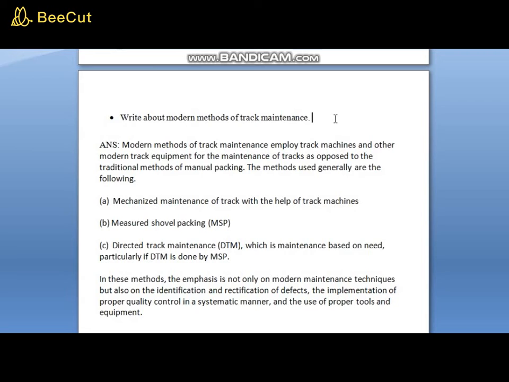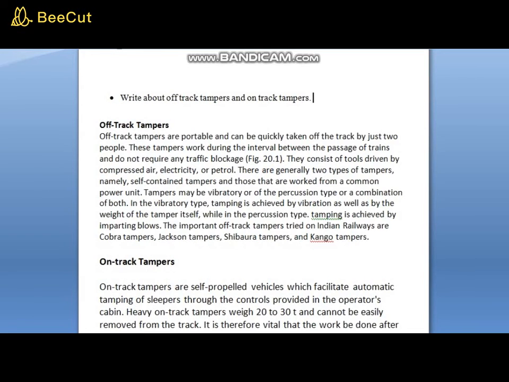This is about modern methods of track maintenance. The next question is to write about off-track tampers and on-track tampers.